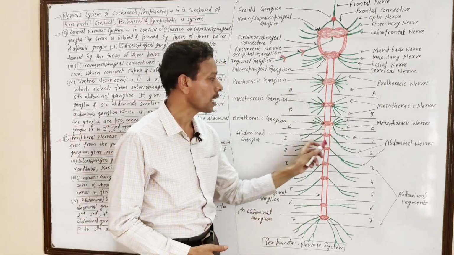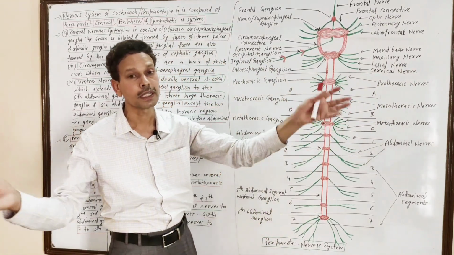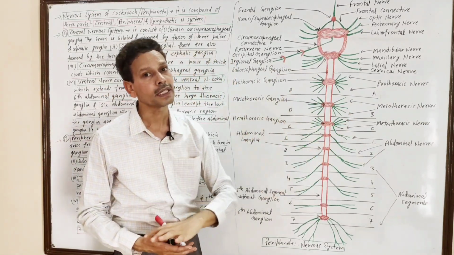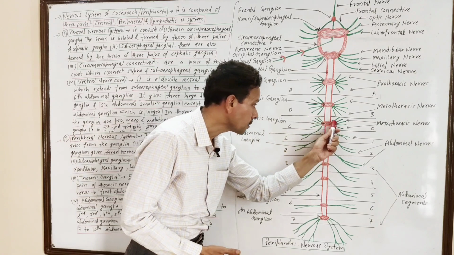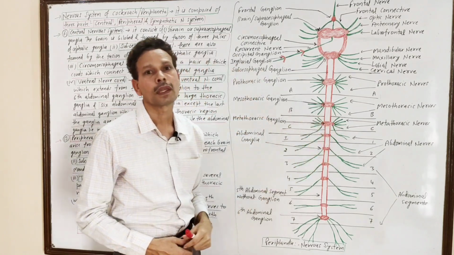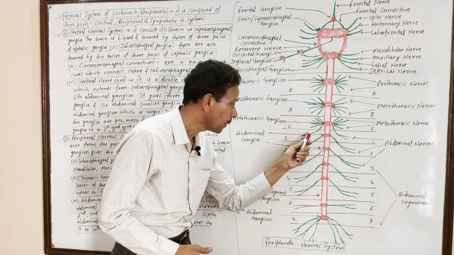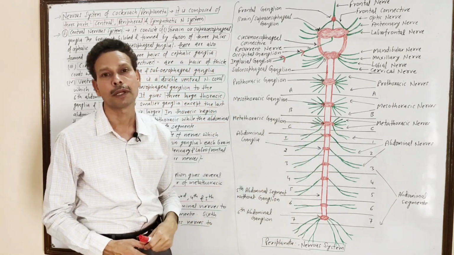From the thoracic segments, several thoracic nerves arise to supply the thoracic region, except the last metathoracic ganglion, whose last pair of nerves provides supply to the first abdominal segment.